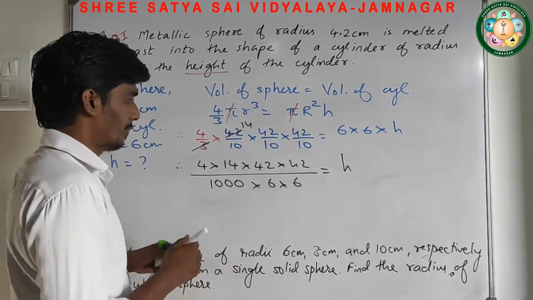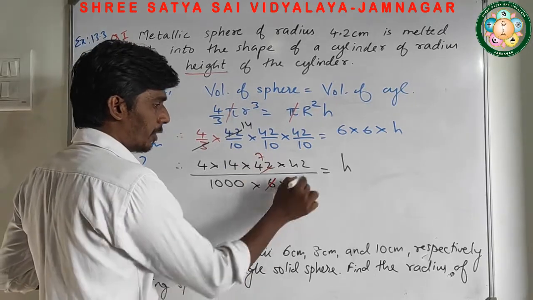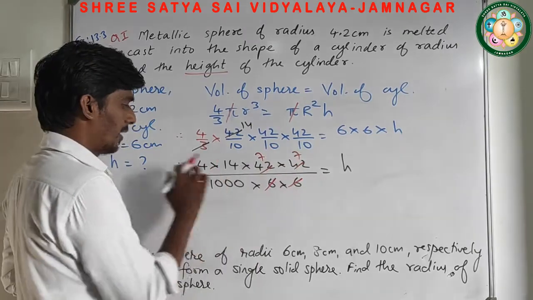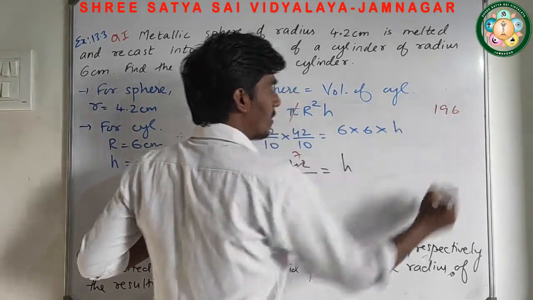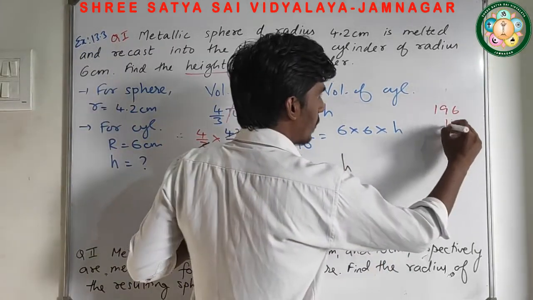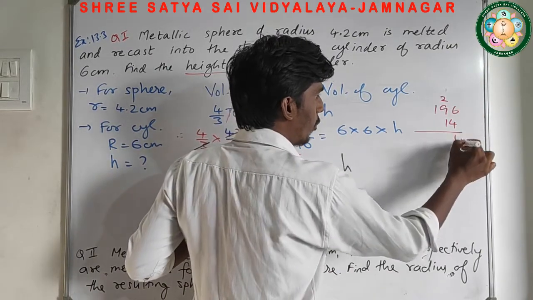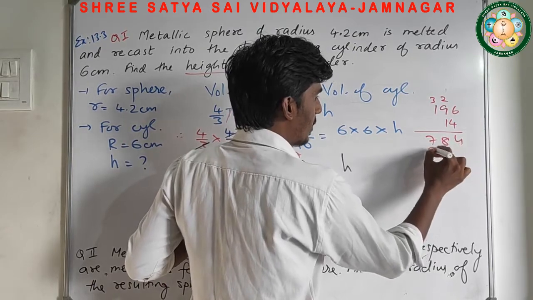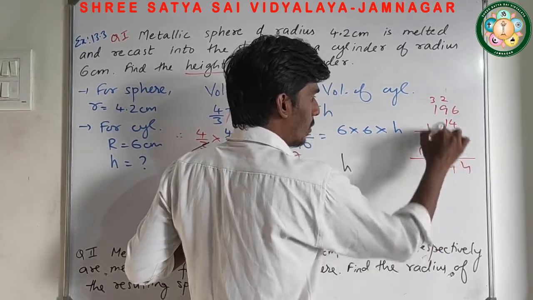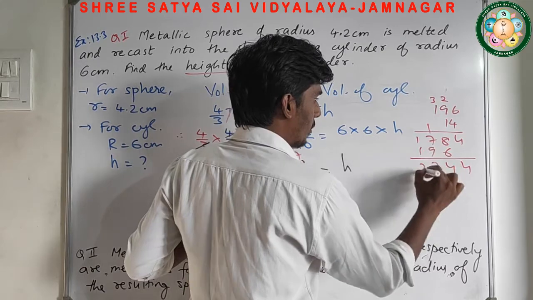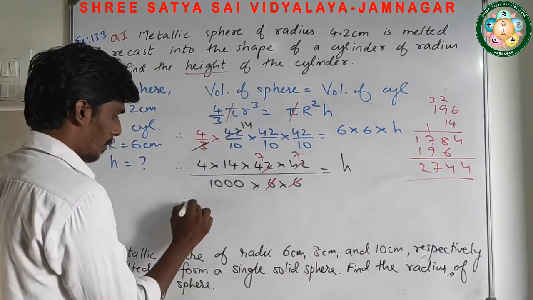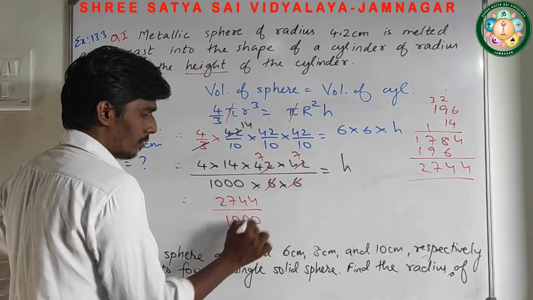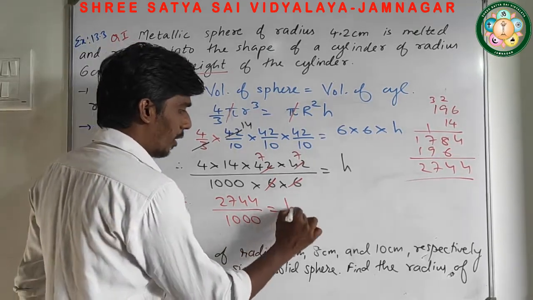Now we can reduce it. 6 7s are 42, 6 7s are 42, 7 7s are 49, 49 4s are 196, 196 into 14, it's what? I got here 2744 upon 1000 equals what? Height.